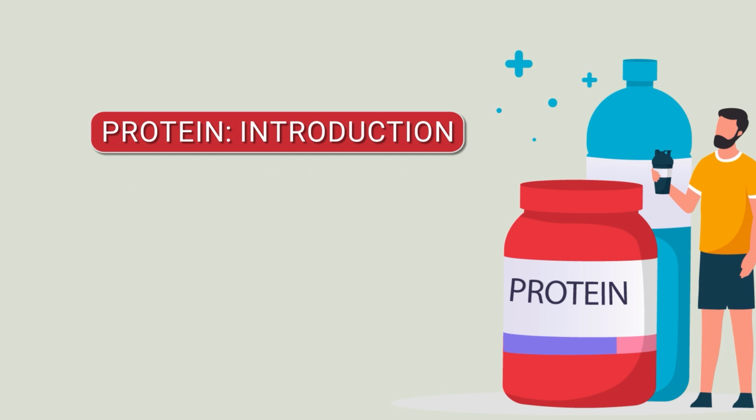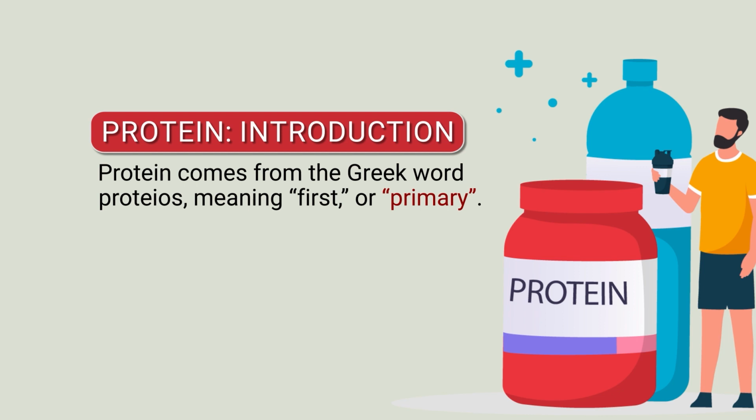The word protein comes from the Greek word proteus, meaning first or primary, or we can say important. Protein consists of amino acids, linked by peptide bonds. There are 20 amino acids found in the structure of protein.